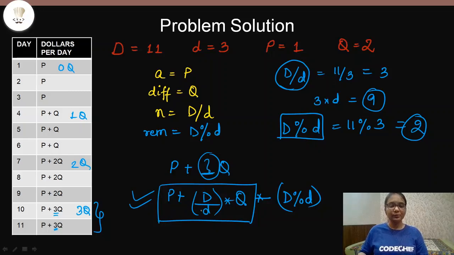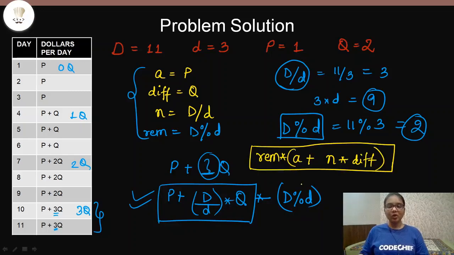And these values we will anyway define in our answer, so we can directly use them instead of writing the entire expression like this. So if we do that, our expression will come out to be: we have replaced D modulus d by remainder here, into A, which is P, plus N, which is this part, D divided by d, into the difference, which is Q. So this will be our final expression for the additional sum that we need to calculate.